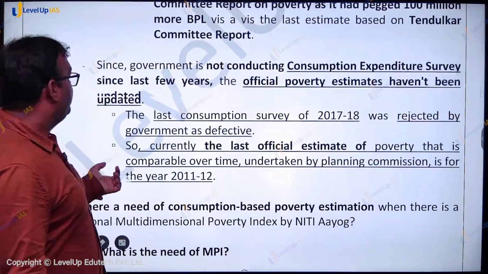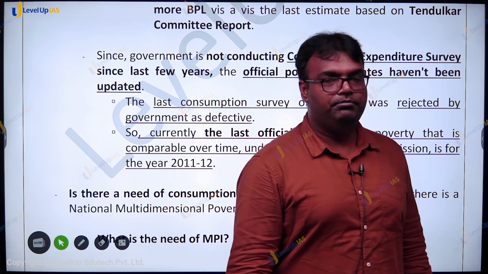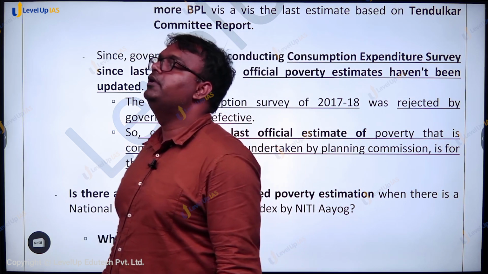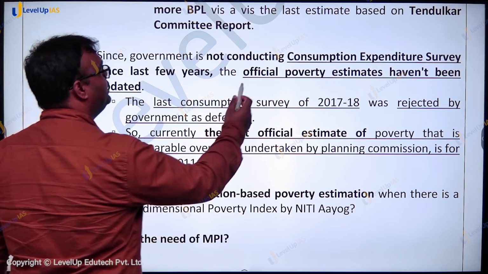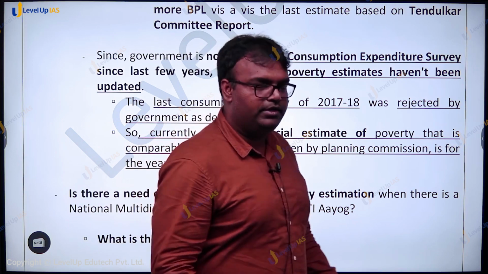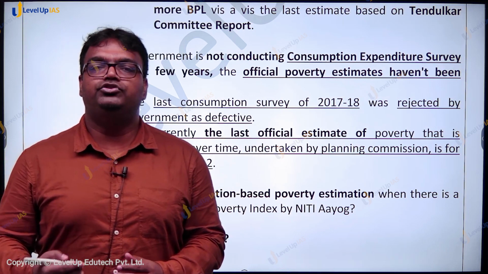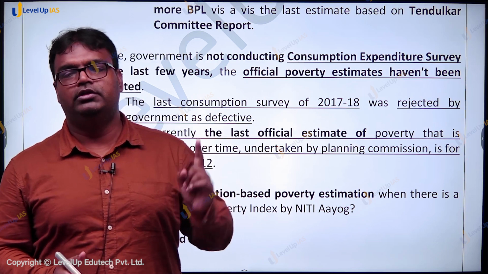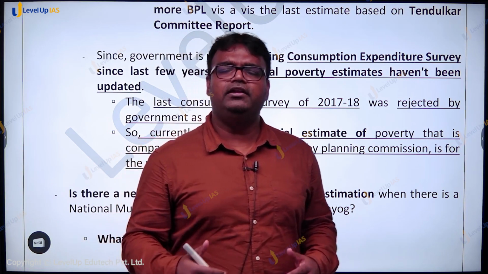Okay, so now, based on Tendulkar Committee mechanism, we estimated poverty way back in 2011-12, when the consumer expenditure survey was also conducted. This consumer expenditure survey helps us estimate how much expenditure consumers are making, and based on that we determine if their expenditure is more than what the Tendulkar Committee had suggested, or less than that. If it's less than that, then they are living under poverty.